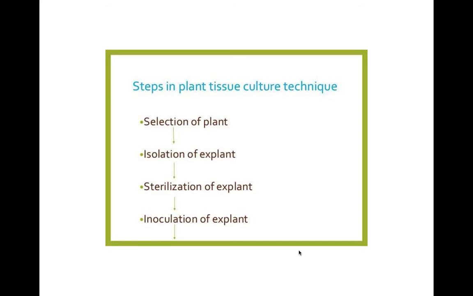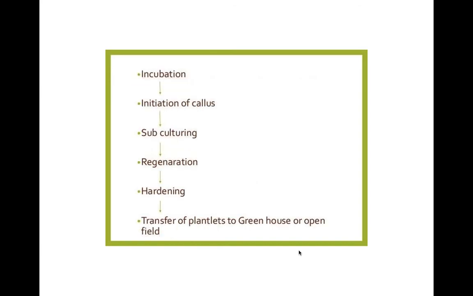The first step is, as we have discussed earlier, the selection of plant. Then collection of explant, that is called isolation. We have to excise a part of the plant from the mother plant, and this is called explant. The second step is isolation or collection of explants. After collecting the explant and making them a proper size, we have to sterilize the explants. This is called surface sterilization of explant. After proper surface sterilization, we have to inoculate the explant on proper culture media.